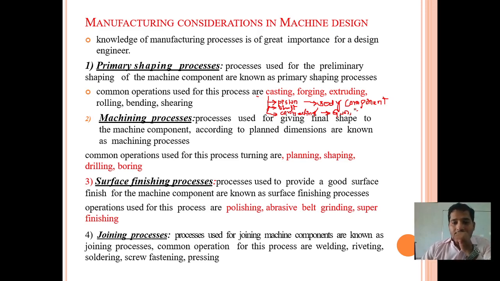How the casting process works, you know very well. Again, I will give a small concept regarding the casting process. In the casting process, we pour the hot metal into the cavity.